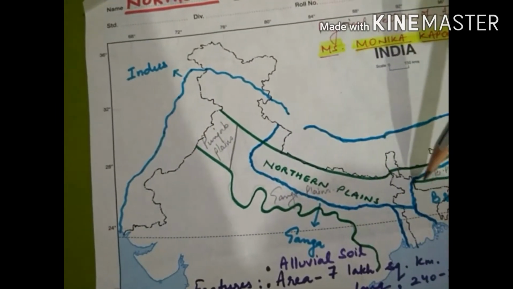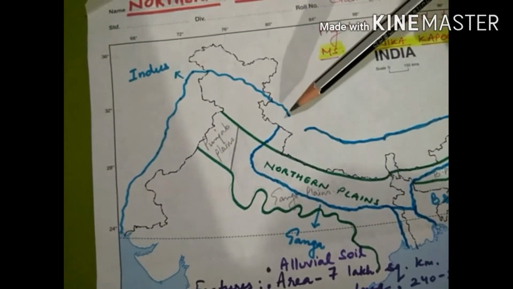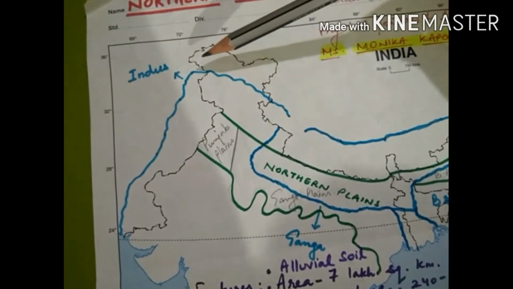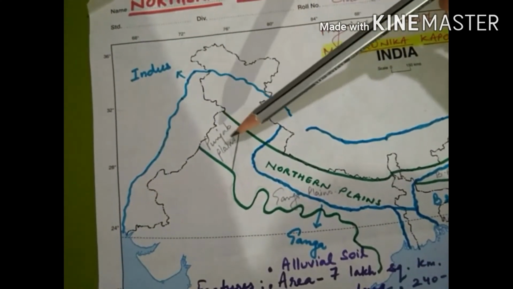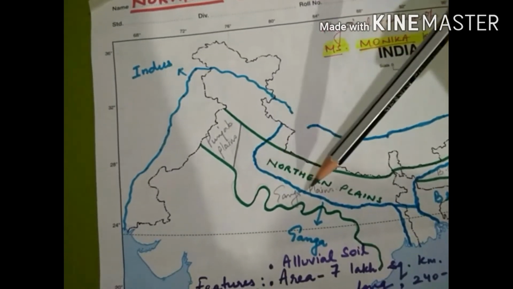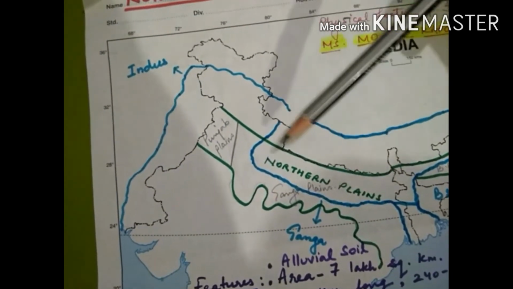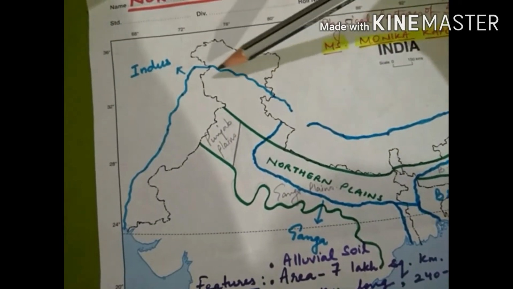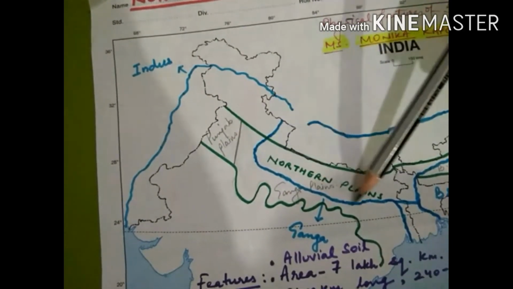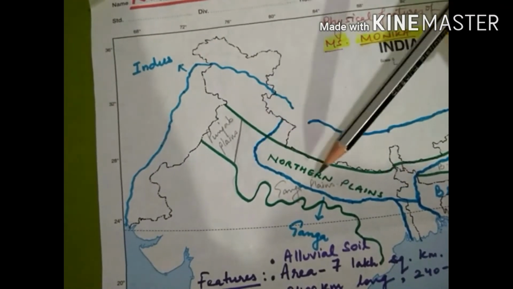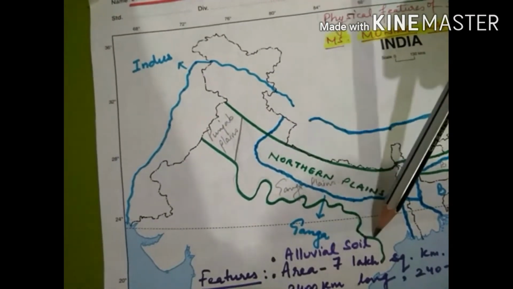और वो खाली जगह किसने फिल की? इन रिवर्स ने. Rivers originated from the Himalayan mountains, did the erosional work and deposited the whole sediment into the northern plank or the depression, and it has brought the whole alluvium and deposited into the northern plains. That's why we normally say that soil of the northern plain is alluvial soil.